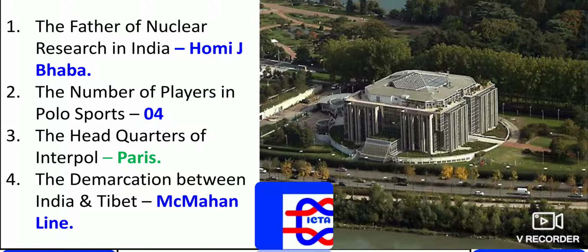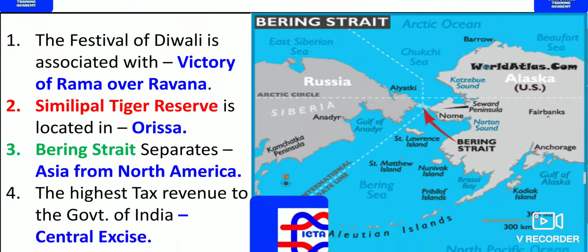The headquarters of Interpol, that is the International Police Organization, as you can see to the right side, is located in the capital of France, that is Paris. The demarcation between India and Tibet, the McMahon Line, is the one which divides India and Tibet. We can even say China.